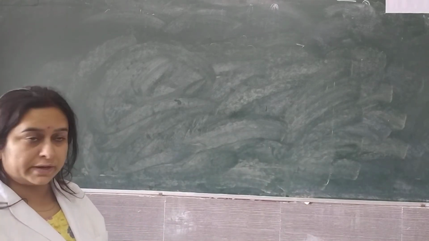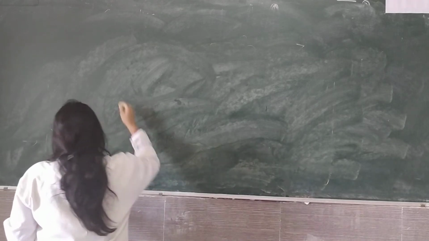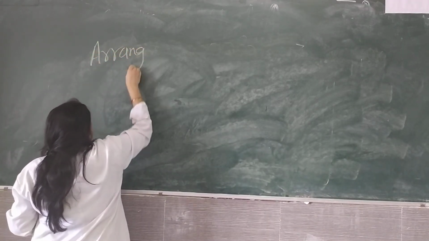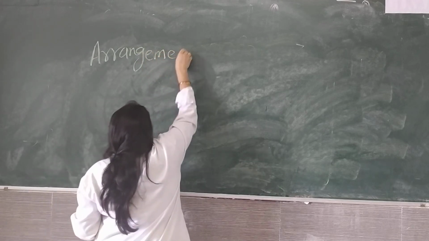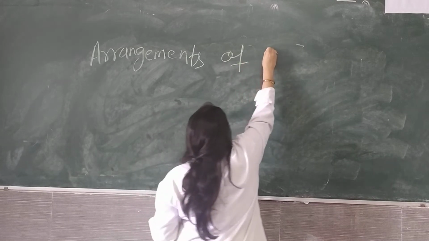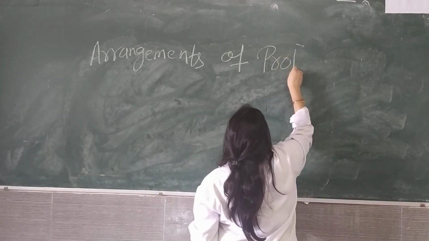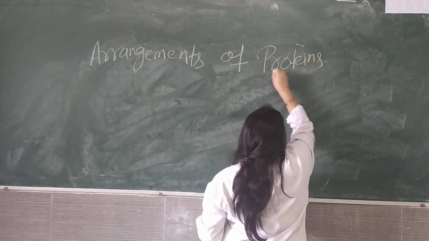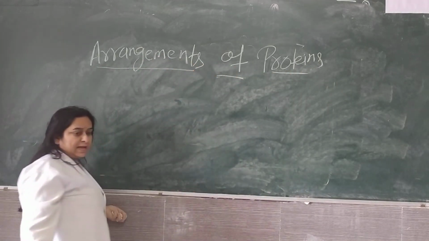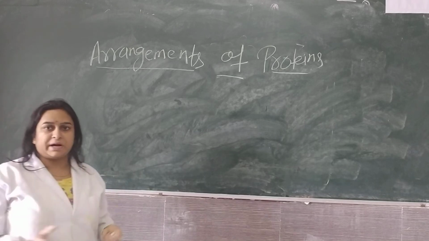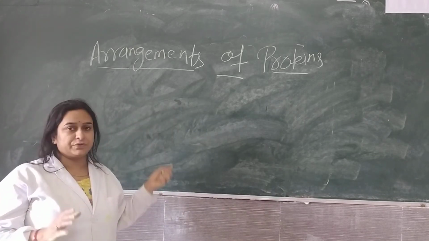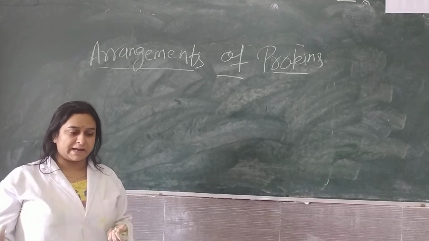Now we will talk about the arrangement of proteins. As we said, the proteins are present as mosaic particles in the cell membrane, in between the phospholipid bilayer.